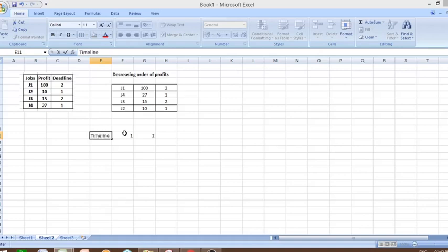Why only 1 and 2? Because for this problem the deadlines are only two, either it is 1 or it is 2. Then we will see which jobs to be placed and what are its deadline and what will be the profit earned.